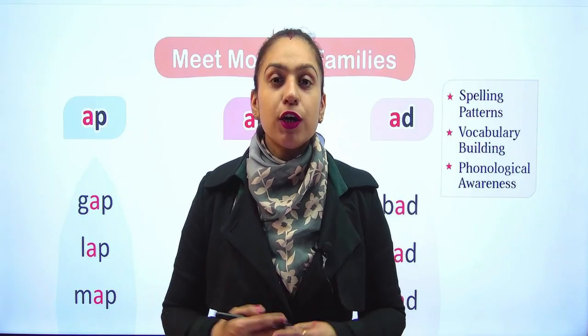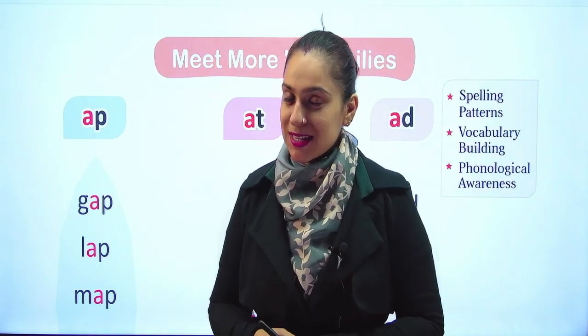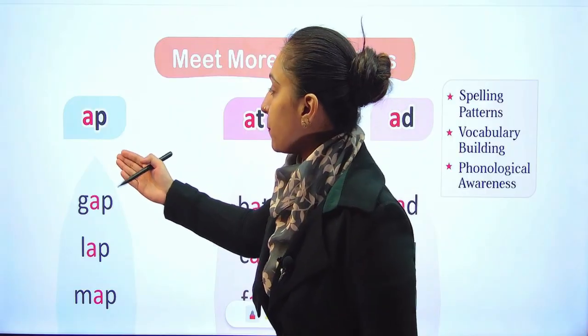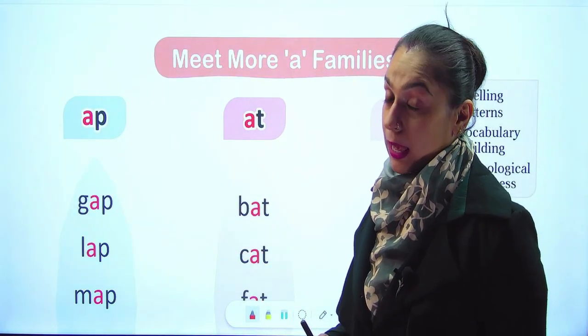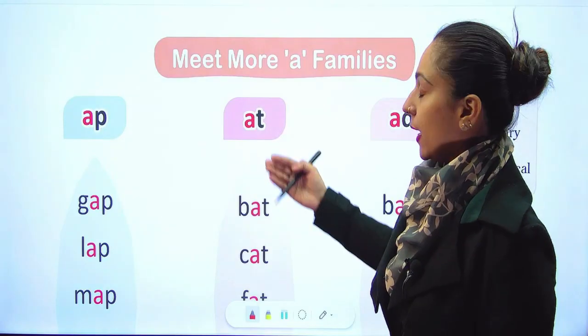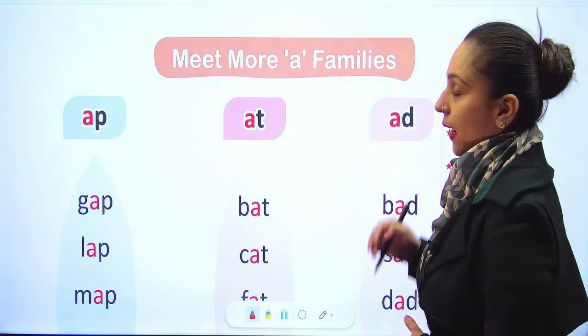Hi dear students, last time we learned A sound words. Today we are going to learn more A sound words. Let's begin. AP sound, which gives P at the end with A. AP, AT, AD sound.